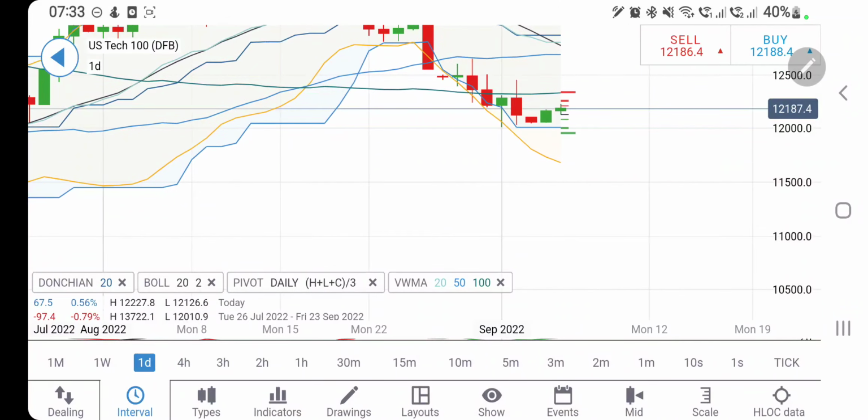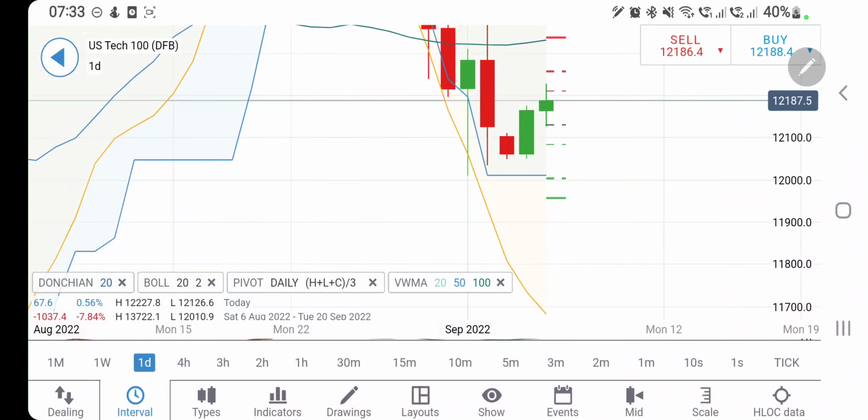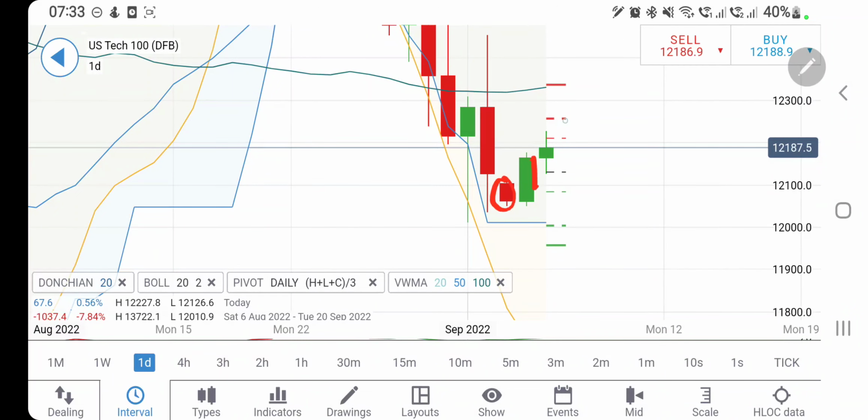Now look at the daily charts. On the daily charts, you can find these two candles. This is the weekend candle and this is yesterday's candle. And yes, it created the base out there. It is trying to trade with a rise, but at the same time, one must not forget that higher highs are done, which is giving it a stronger resistance. The support there at 12,050 is strong and it is trying to trade within this.